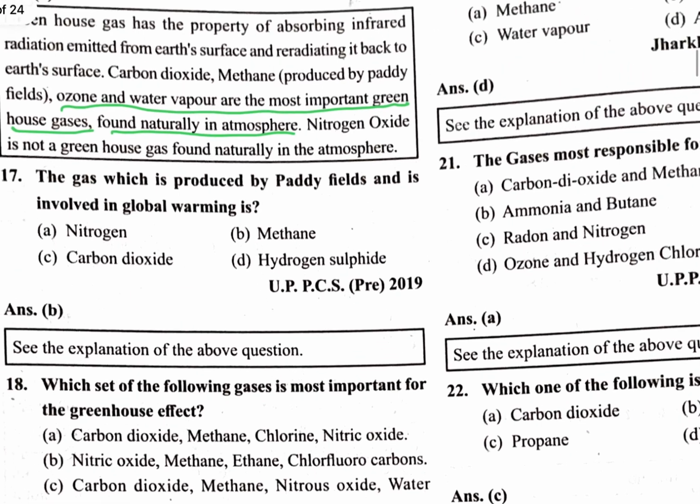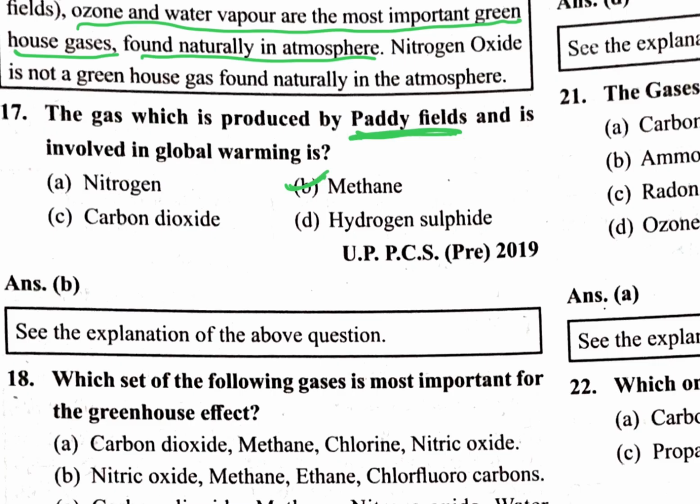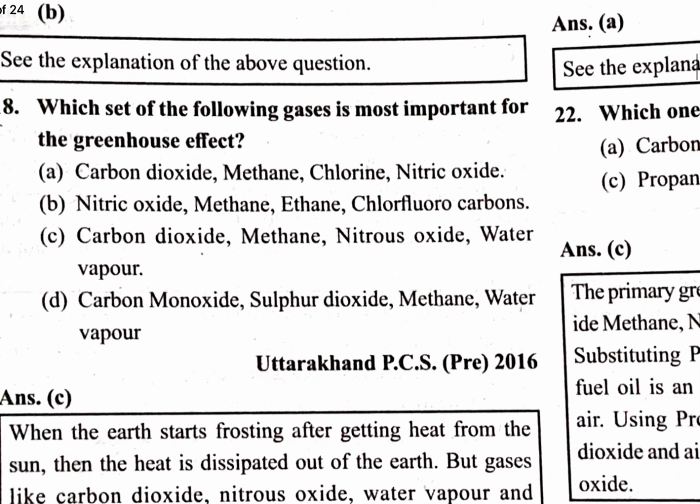Okay. Next question is the gas which is produced by the paddy field. This is one of the most important questions frequently asked in various examinations. The gas which is produced by the paddy field and is involved in global warming is methane. Which set of the following gases is most important for the greenhouse effect? You will have to find out the gases responsible for the greenhouse effect. Carbon dioxide, methane, but nitrous oxide is not a major contributing greenhouse gas.